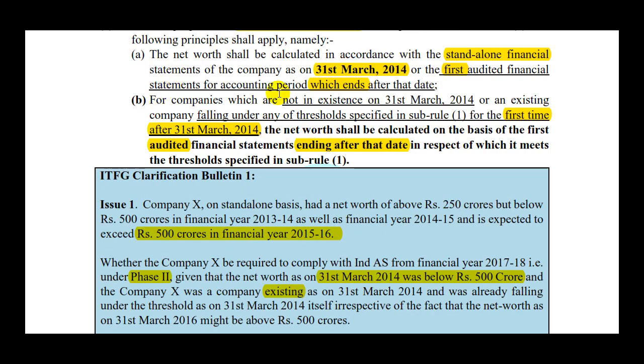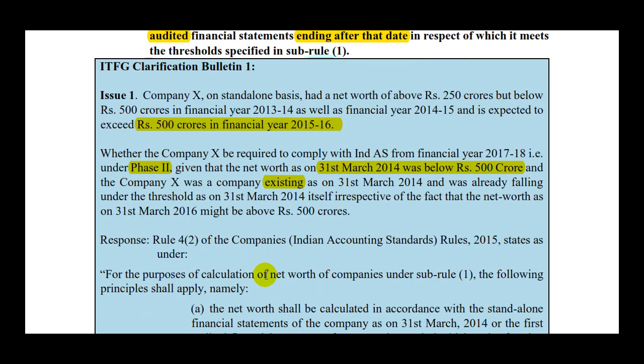So, for companies which are not in existence, you are going to apply this B section. Now, because the company was in existence, you will apply here the A section, and the A section says that the standalone financial statements net worth is computed as of 31st March 2014, or the first audited financial statements for accounting period which ends after that date. Let's see now the clarification.